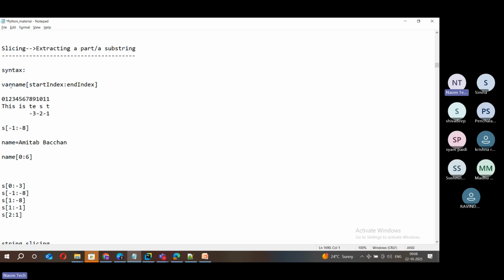So this is the syntax: the variable name, the start index of the slice, and the end index of the slice. Of course, this end index is exclusive. Exclusive means it is not included, and you have to keep that in mind when you are extracting a slice. If you want something till that end index, you have to add +1 here so that you don't miss it. You got it? So that's what slicing is: a mechanism to extract a part or a substring of a string.